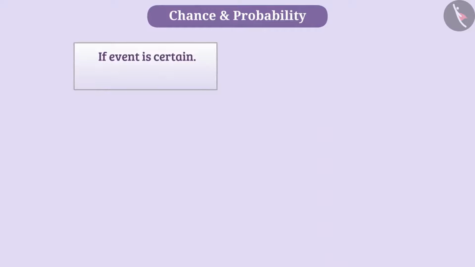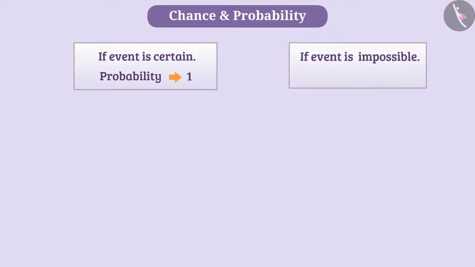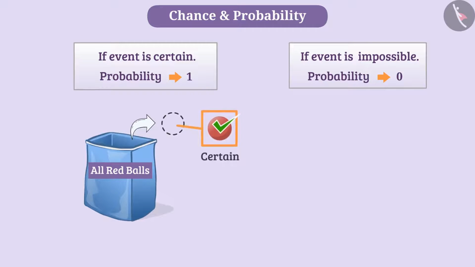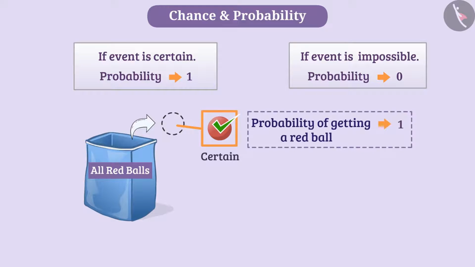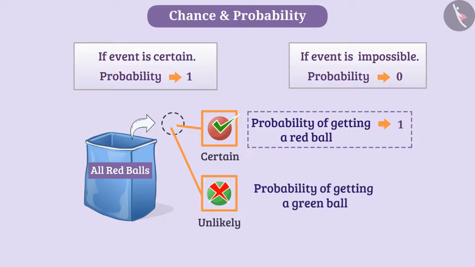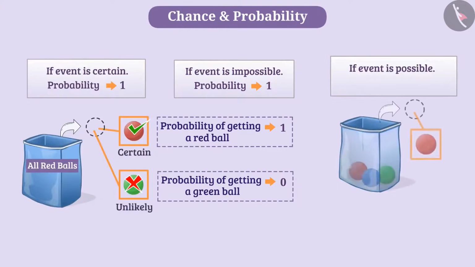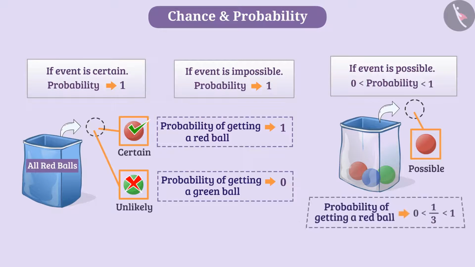If the outcome of an event is certain, the probability of that event is 1, and if the event is impossible, its probability is 0. Like in a bag containing all red balls, if a ball is taken out, it will be a red ball. So, the probability of getting a red ball is 1. But it is absolutely unlikely to be a green ball. So, the probability of getting a green ball is 0. But when the event is likely to occur, then the probability is greater than 0 and less than 1.